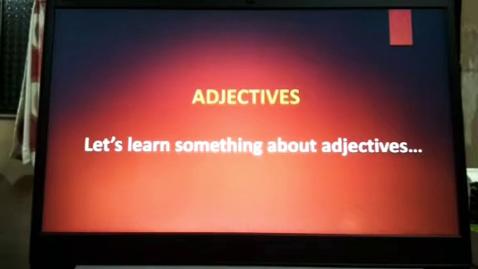Before learning adjectives with examples, let's recall the definition. The word which describes a noun or a pronoun is called an adjective. Or in other words, we can say that the word which gives more or additional information about nouns and pronouns is called an adjective.